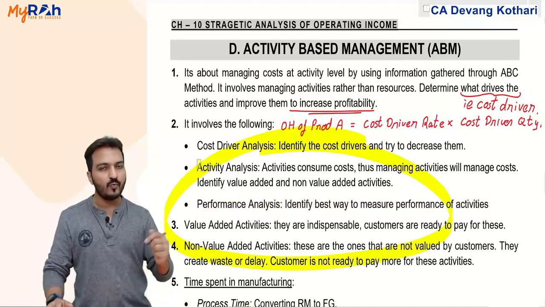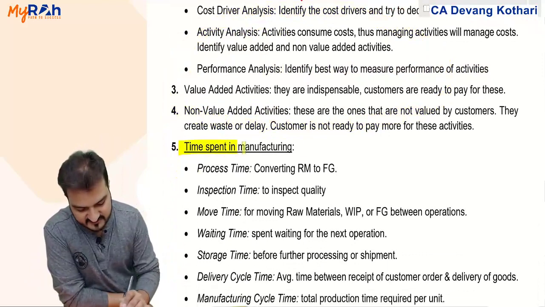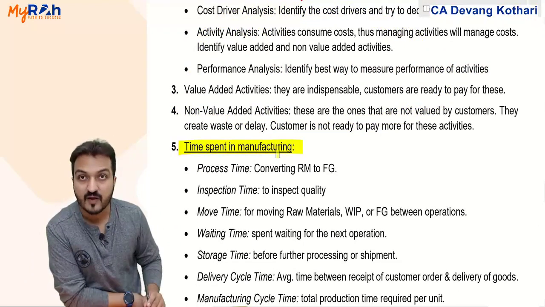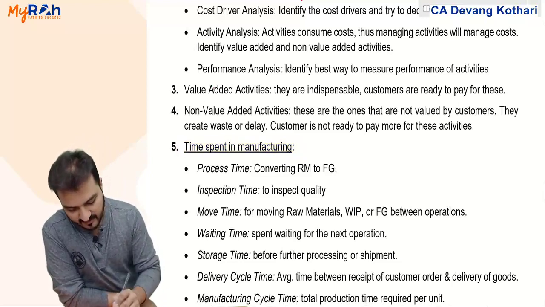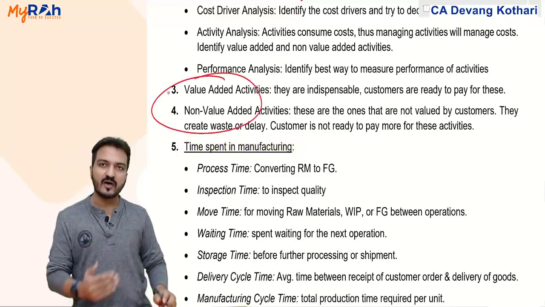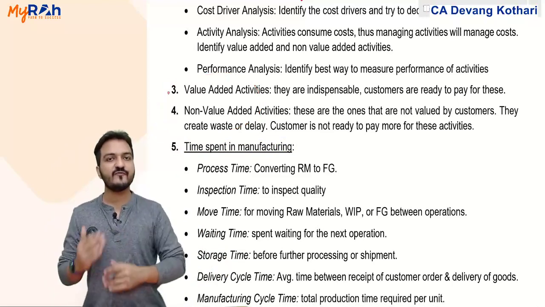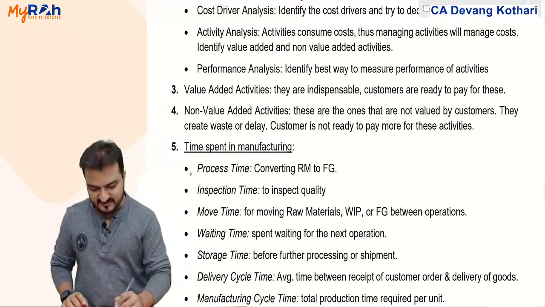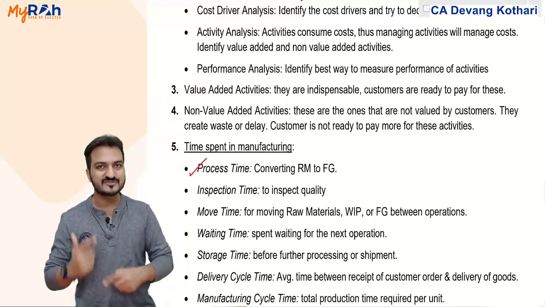Now one part within activity based management is about time spent in manufacturing. It is a further description regarding value added, non-value added. During manufacturing, there are various time spent. Process time is the main time for converting materials into finished goods, processing.